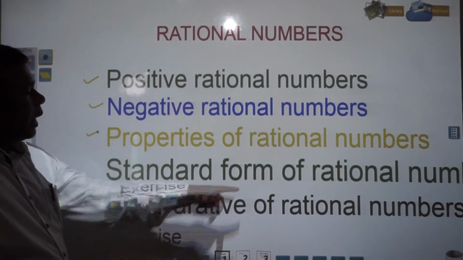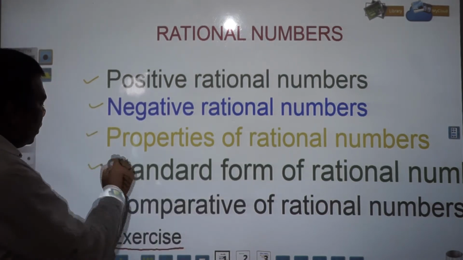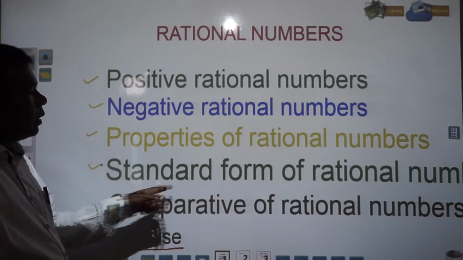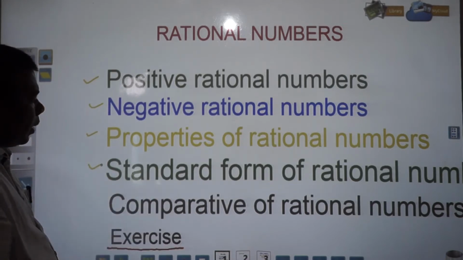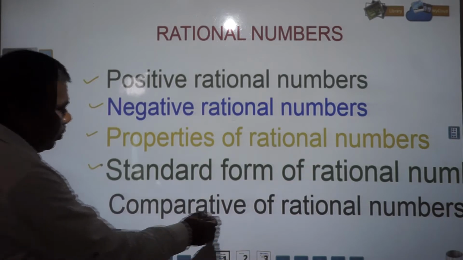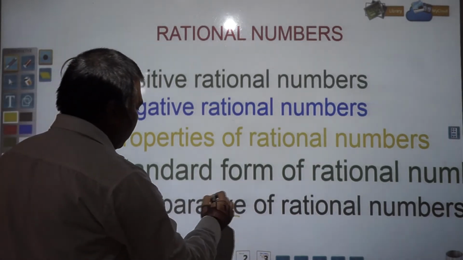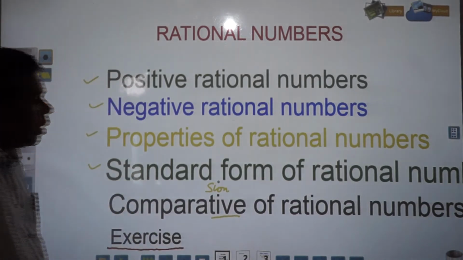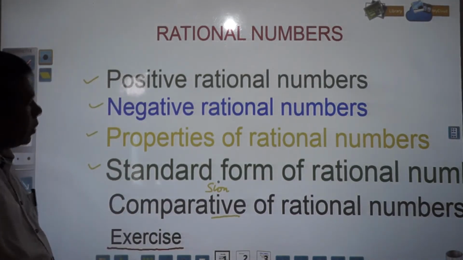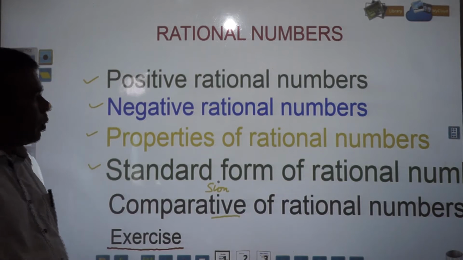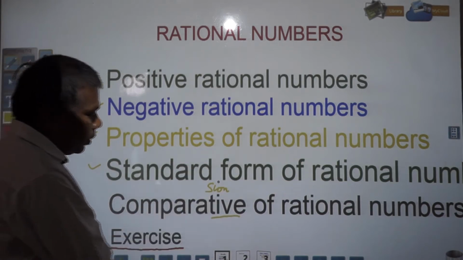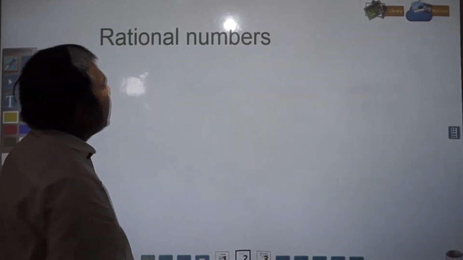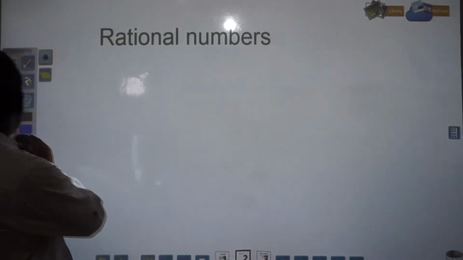Then we have standard form of rational number, how we will express in standard form. Then you have comparison of rational numbers. And then you have the exercise. So in the exercise, 2 questions, if you will get time we can discuss, otherwise you will be able to solve. So let's start our rational numbers.